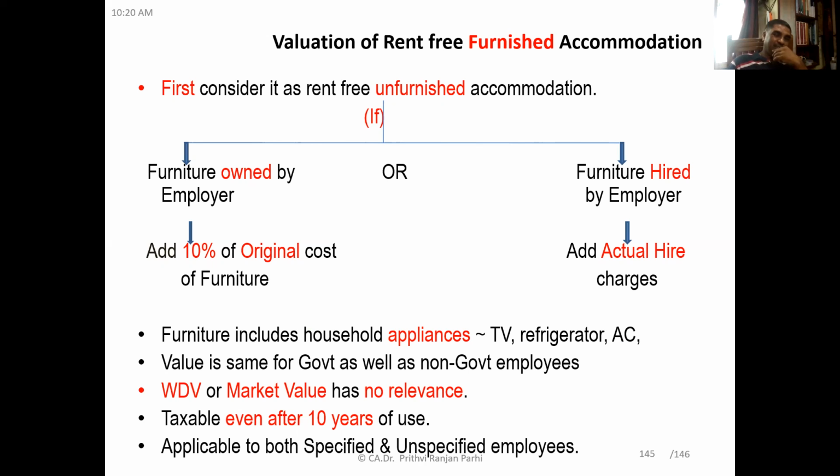So I have a doubt. Yes, please. Sir, suppose the government employee has furniture of his own and he doesn't want to use the furniture given to him by the government. So can he surrender that and use his own, and therefore avoid that 10% of original cost? Yeah, it depends upon his terms of employment. If he is not using it, he will be able to surrender. Normally, terms of employment have that kind of provision. If you are not using it, you can surrender. Yes, sir. Okay.